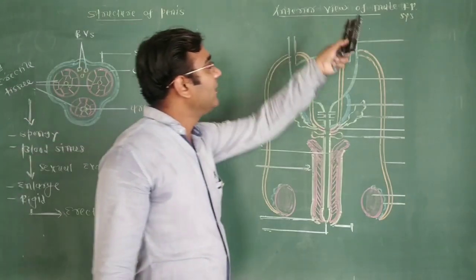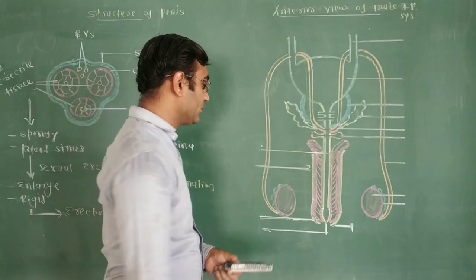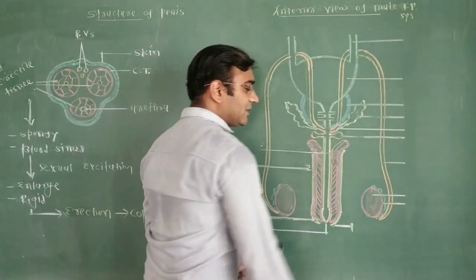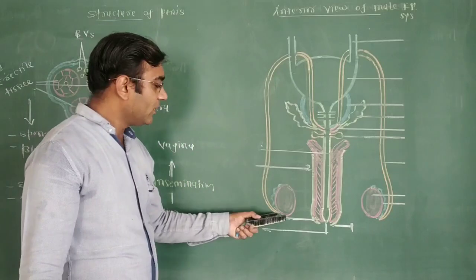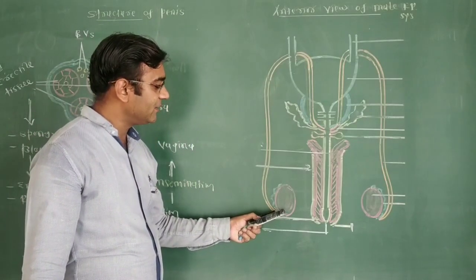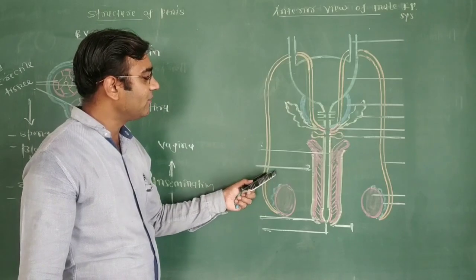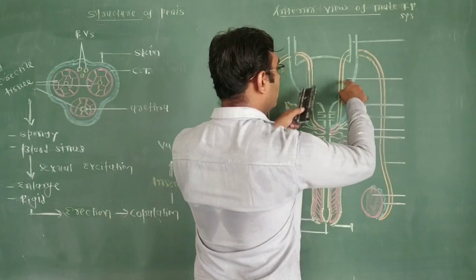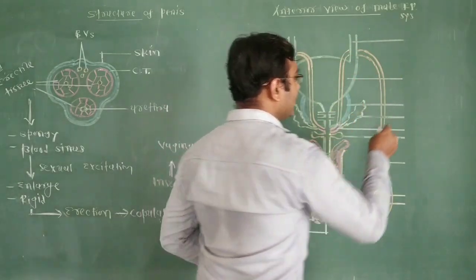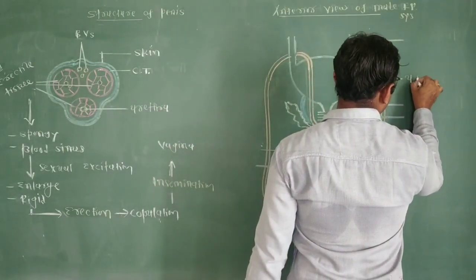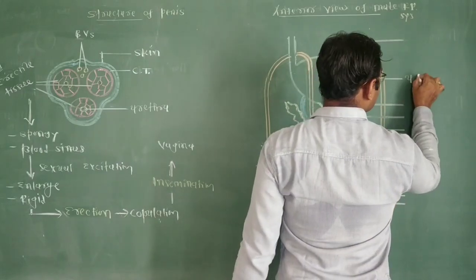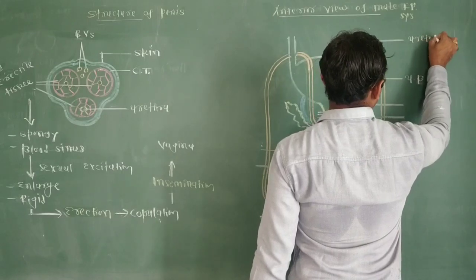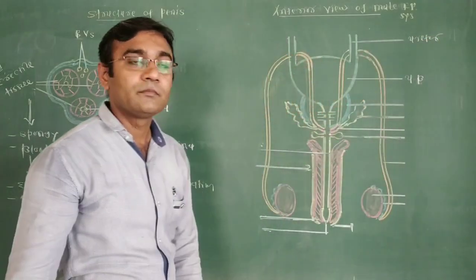Now the anterior view of the male reproductive system. This is the testes on both sides, and posterior to the testes is the epididymis. From the lower region of the epididymis and testes comes out a duct, the vas deferens. The vas deferens forms a loop around the urinary bladder. This is the UB, meaning urinary bladder. And now this is the ureter. The ureter comes from the kidney.